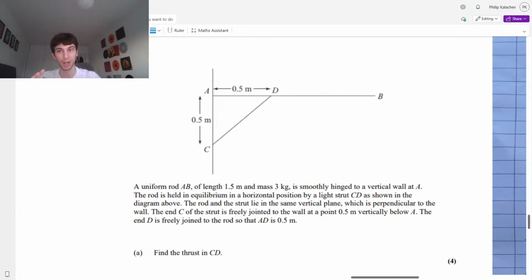So let's go through the forces step by step. I hope, guys, give me a thumbs up if those make sense. I'm going to go through all of the forces at the end of these questions.